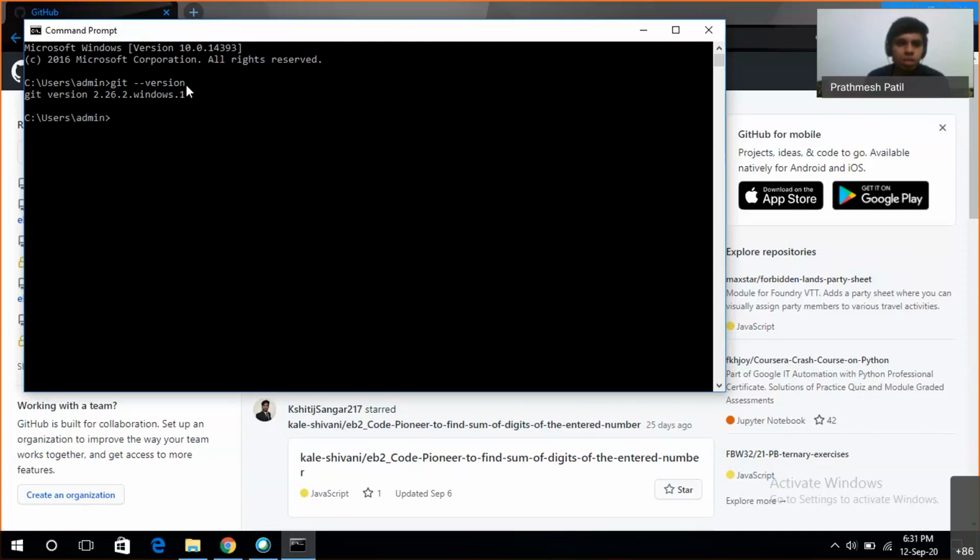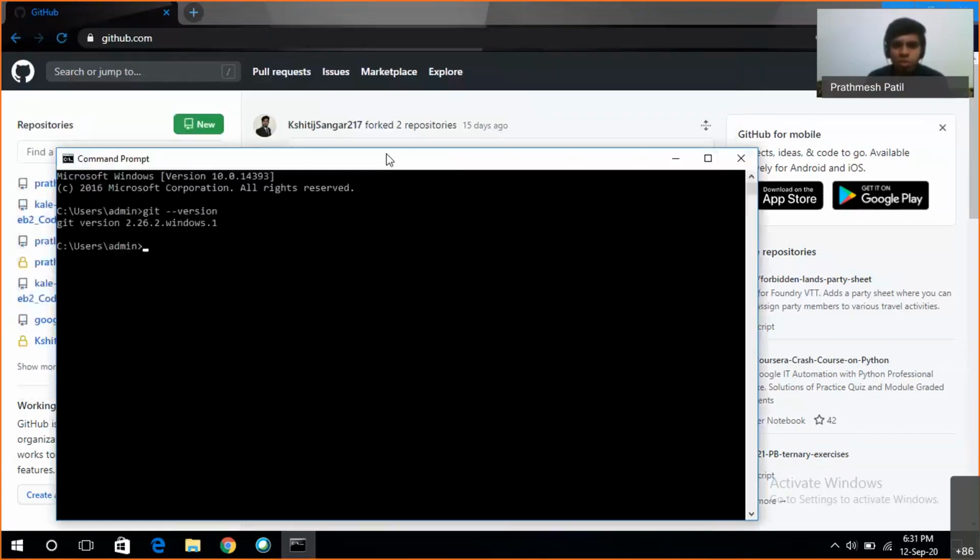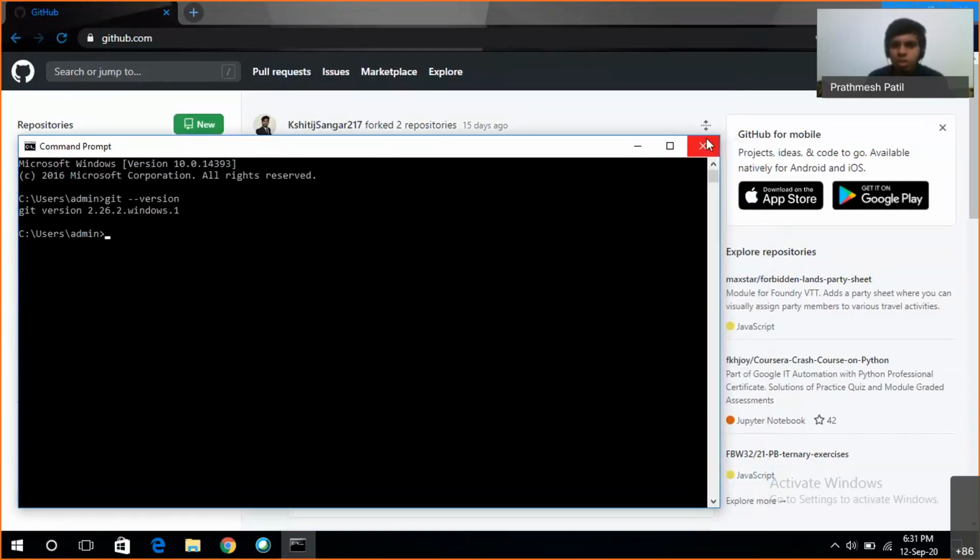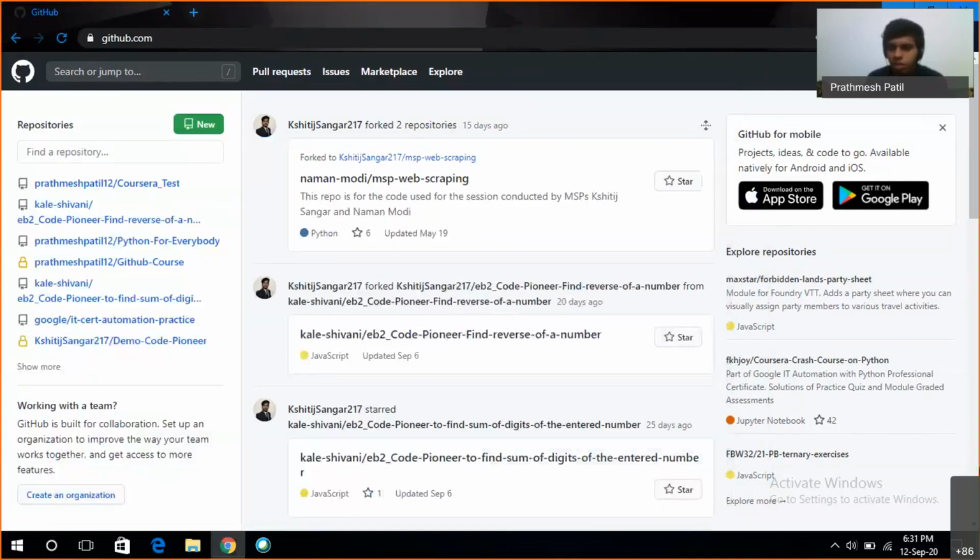You can check whether Git is installed. It basically tells the version of Git installed. If it is not installed, it will say that Git is unrecognized, so you have to install it. This is the basic process of the installation. If you have any problem, you can ask me later.